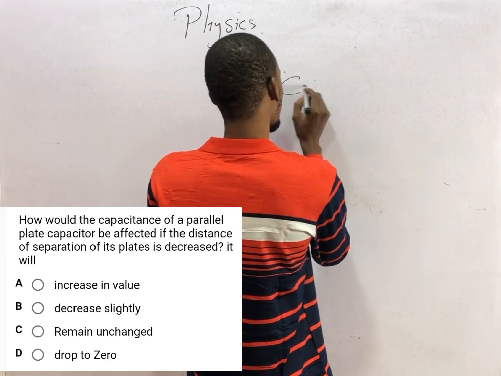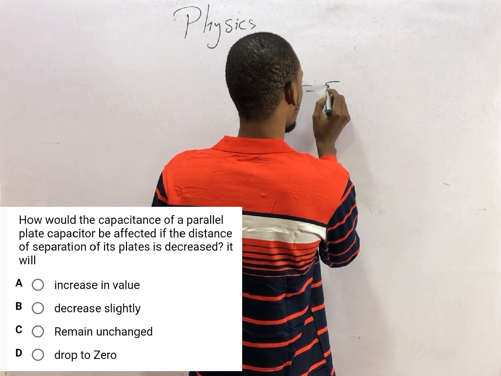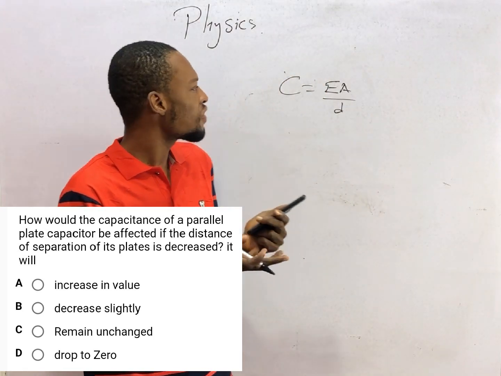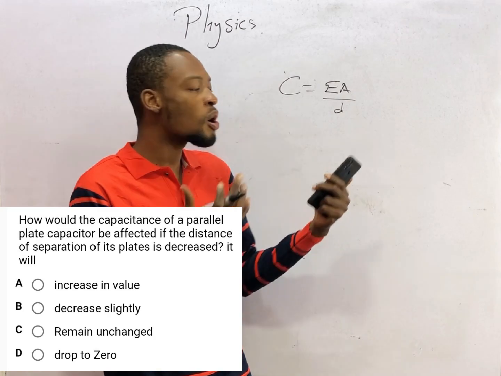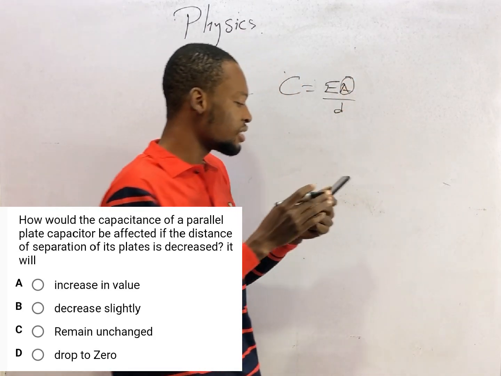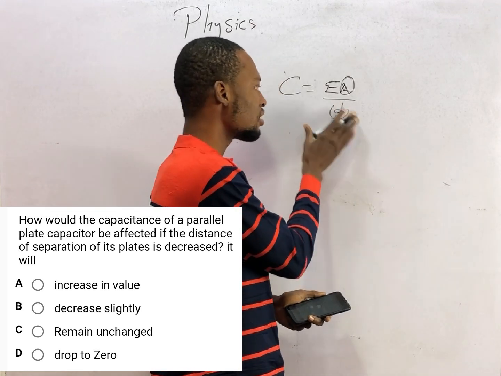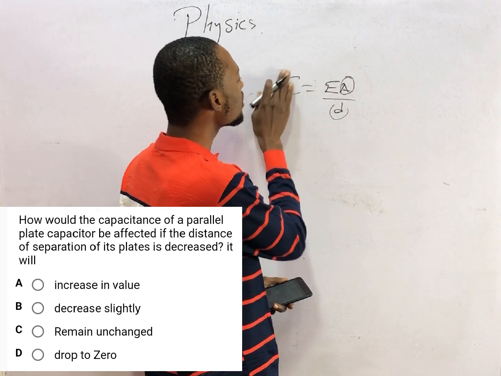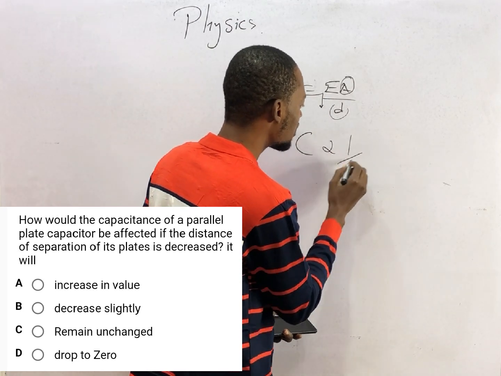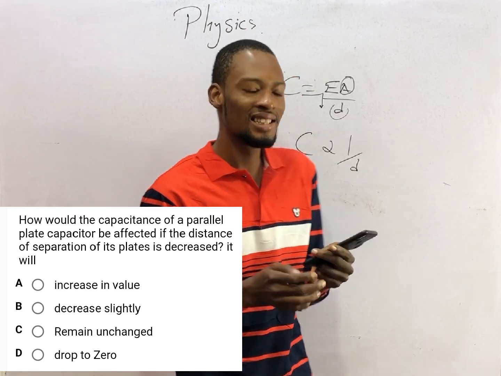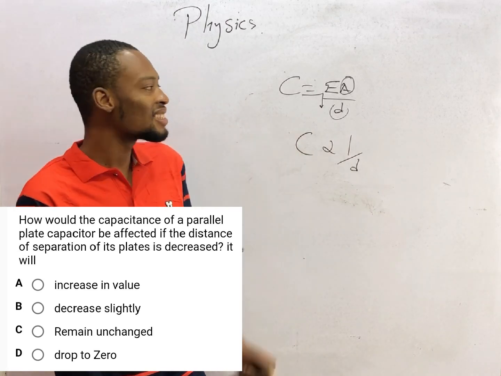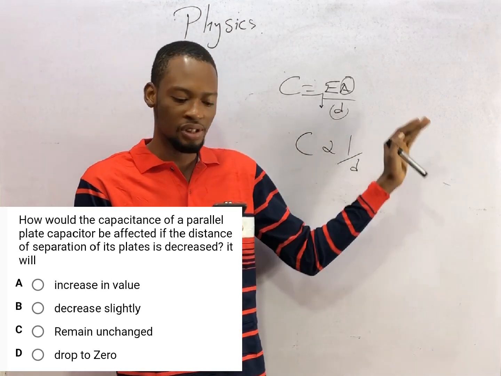The capacitance of a capacitor equals EA over D. The factors that affect capacitance are the nature of the dielectric material, the area of the plates, and the distance between the plates. The relationship between capacitance and distance is an inverse relationship. Capacitance is inversely proportional to distance, which means as the distance of separation is increased, the capacitance will have to reduce, and as the distance is reduced, the capacitance will have to increase.